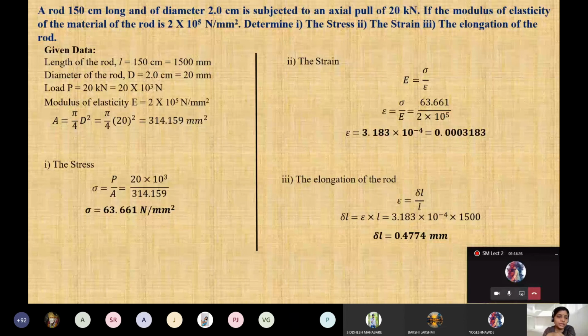So now this is the given data and you have to go with the finding of the stress. What is the stress formula? Sigma is equal to P by A. So what is here? P is 20 into 10 raised to power 3, that is in Newton, and area is in mm square. So we have calculated, just check the answer, 63.661 Newton per mm square.